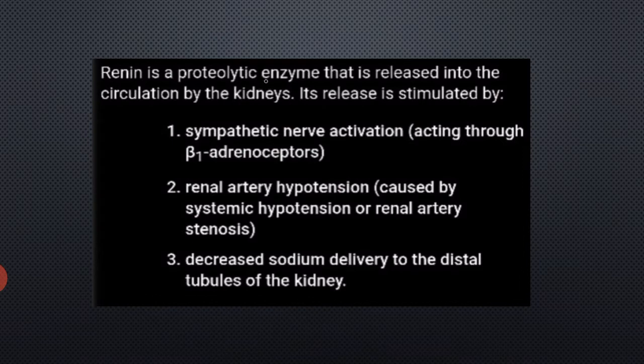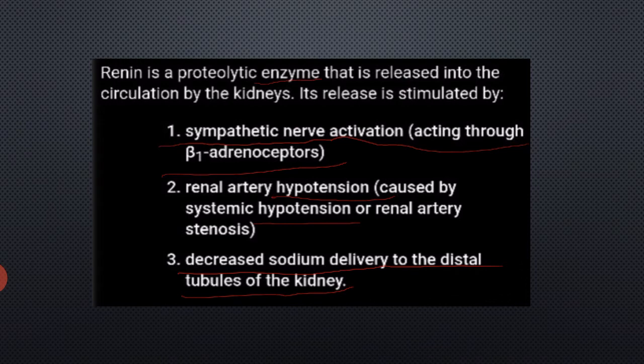Renin is a proteolytic enzyme. It is released into the circulation by the kidneys. Its release is stimulated by, first, sympathetic nerve activation acting through beta-1 adrenoceptors. So when beta-1 adrenoceptors are stimulated, renin release occurs. Second is renal artery hypotension caused by systemic hypotension. Obviously, renal artery stenosis also leads to renin release. Decreased sodium delivery to the distal tubules of the kidney also causes an increase in renin release.